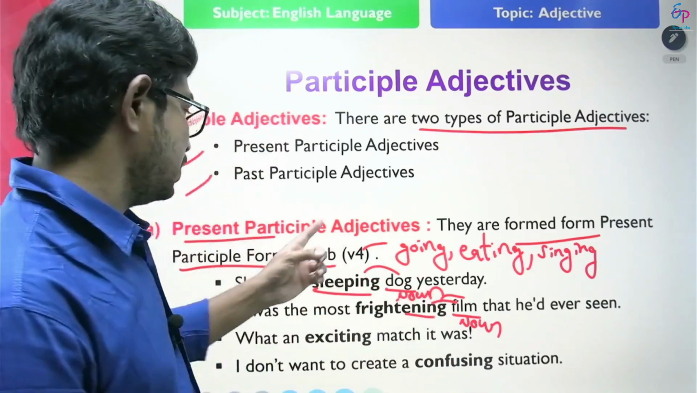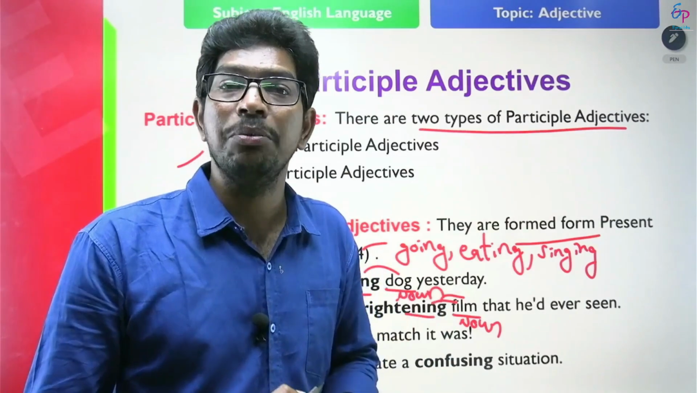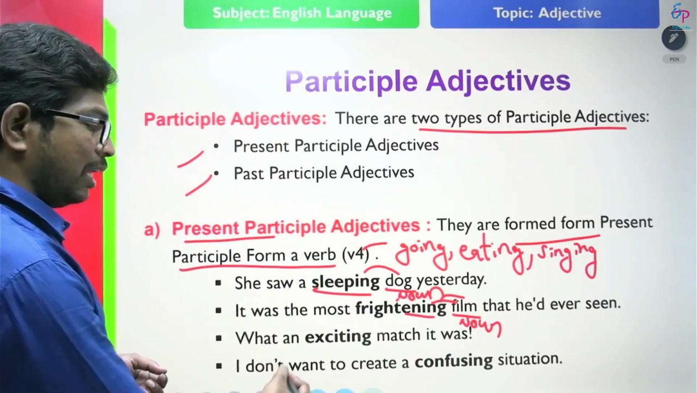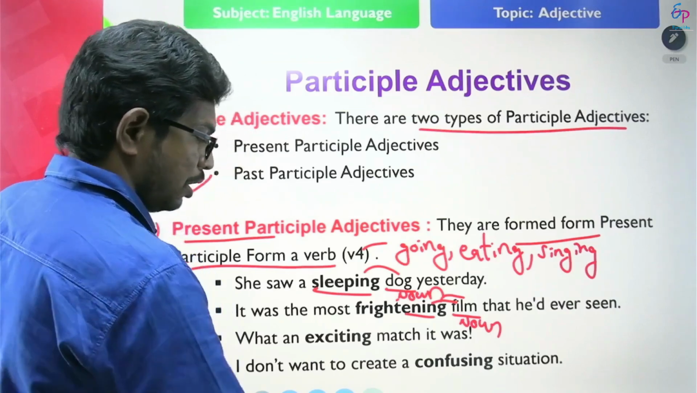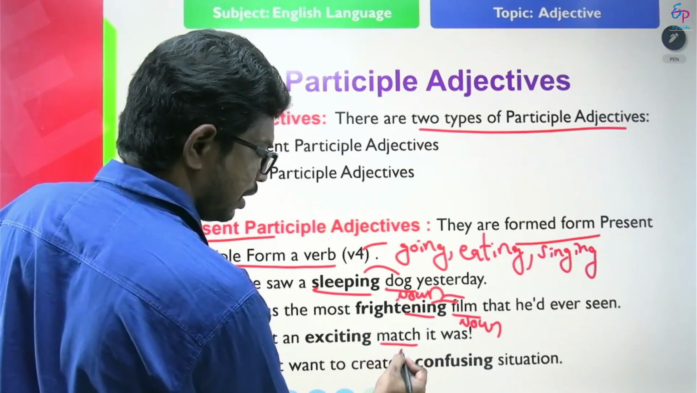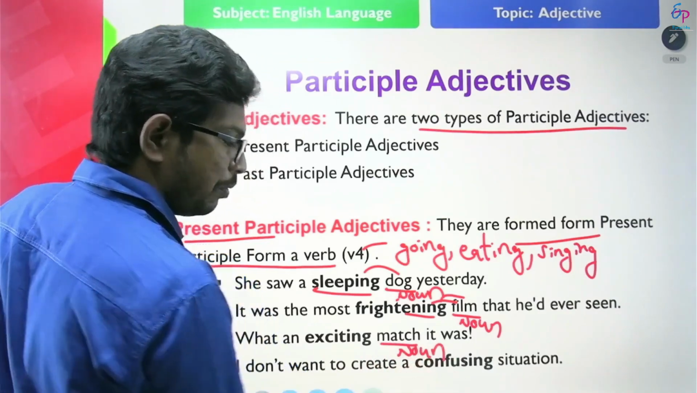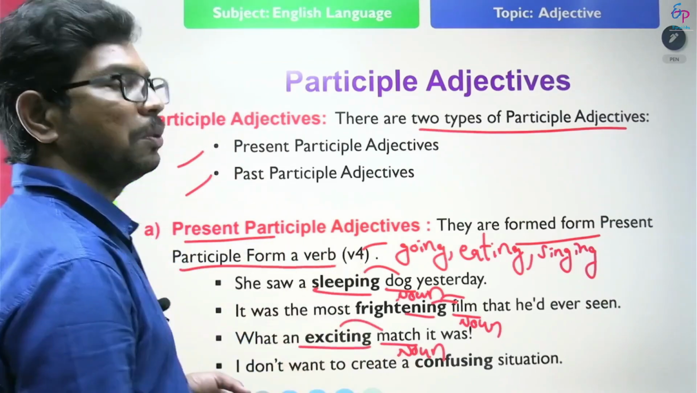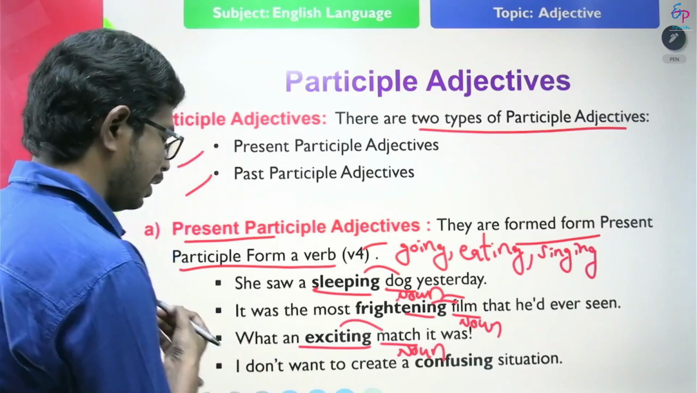Frightening film. That means it causes the feeling. What are present participle adjectives? They cause the feeling or emotion. So look at another example. What an exciting match it was. In this example, what is match? It is a noun. What type of match is it? Exciting match. What is exciting here? Present participle adjective.